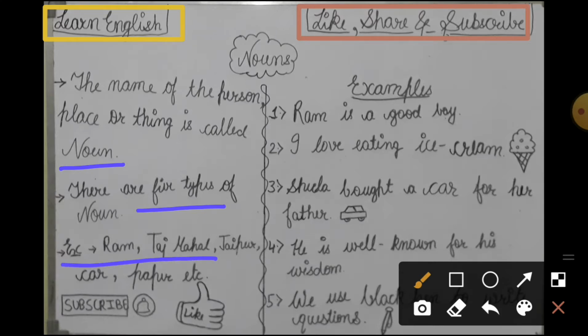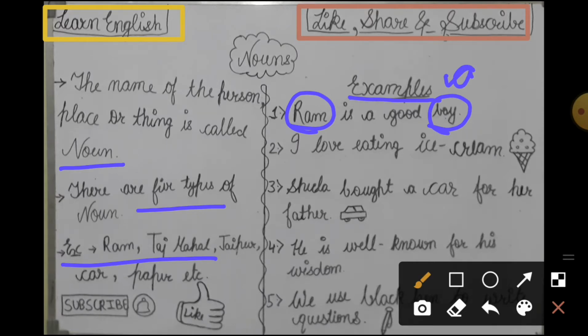Okay friends, now we are going to learn. We have some examples of sentences and we have to identify which are the nouns in these sentences. So the first sentence is: Ram is a good boy. So what is the noun here? There are two nouns: the first one is Ram and the second one is boy, and good is here